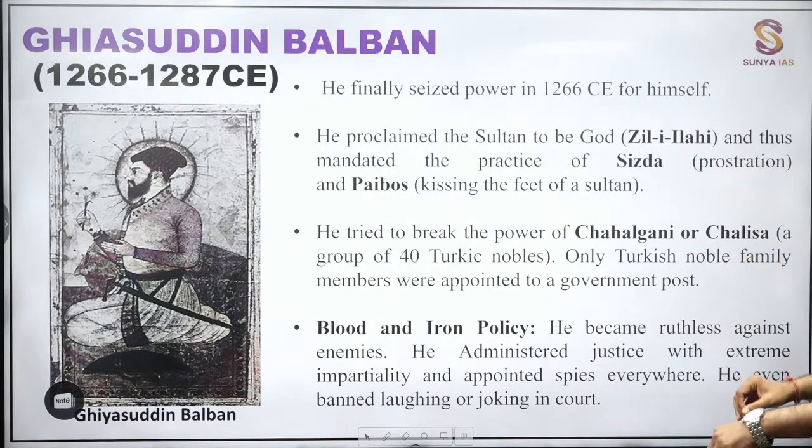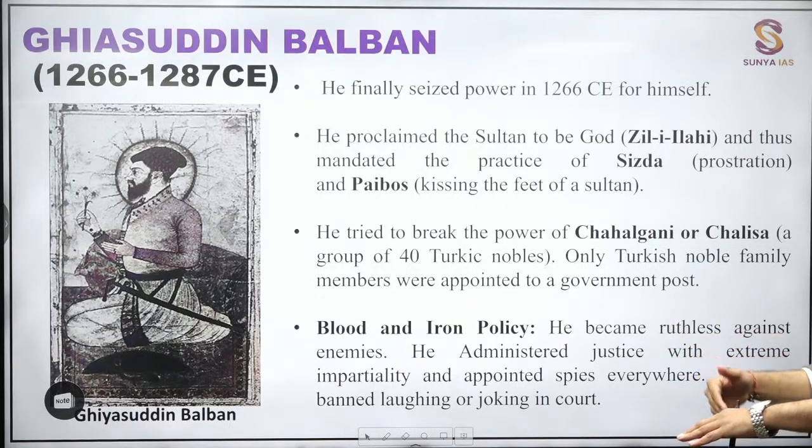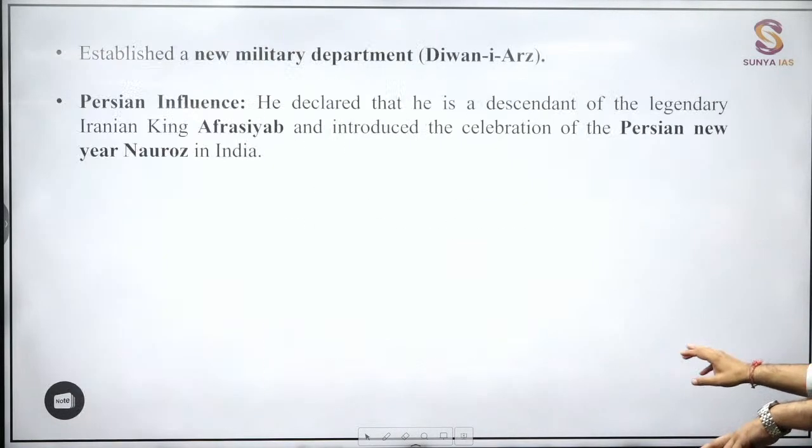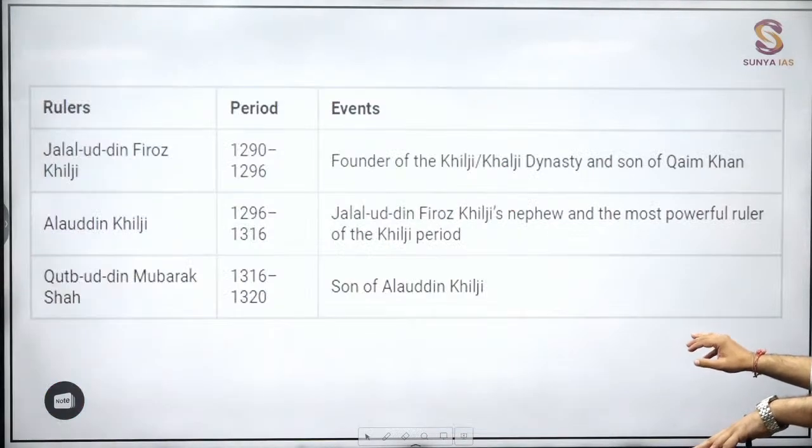The Chalisa he will be breaking. He will be following the policy of blood and iron, defeating the enemies. And he was focusing upon a robust justice system, even giving punishment to his close relatives too, even death punishment to his close relatives, right? Again, there is a lot of history involved over here. Then the last rulers you will be seeing like this.